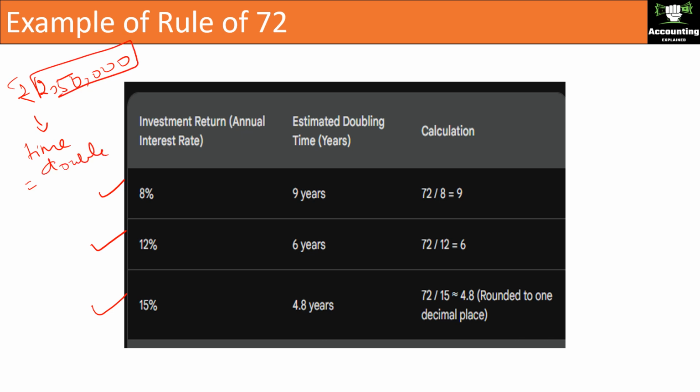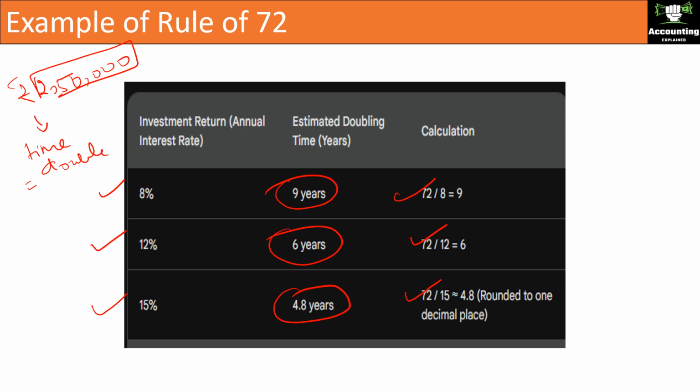No need to use any complex formula. Just divide 72 by 8 first. It will take 9 years for the investment to double. Next, 72 divided by 12, it will take 6 years for the investment to double. Then 72 divided by 15, it will take 4.8 years for the investment to double. Next, the other way around.